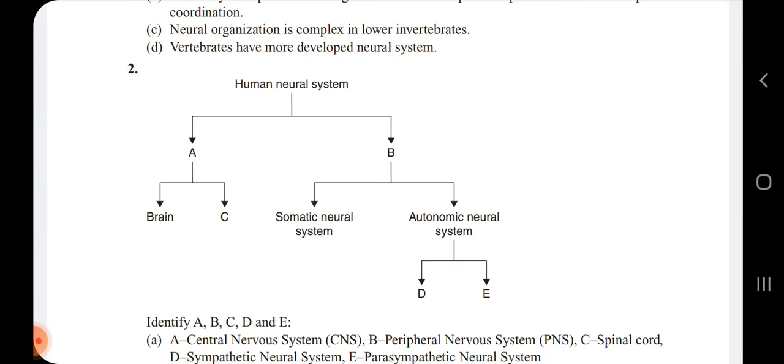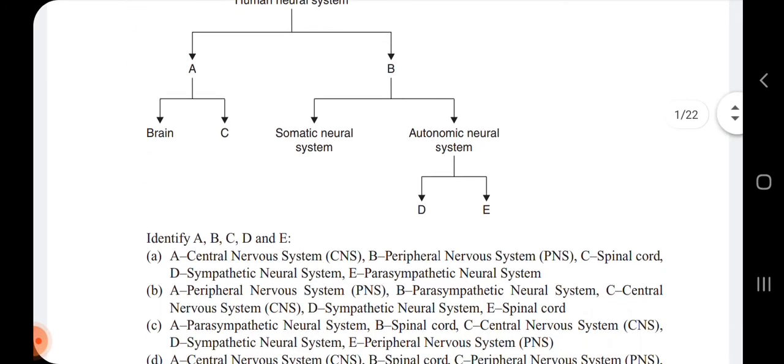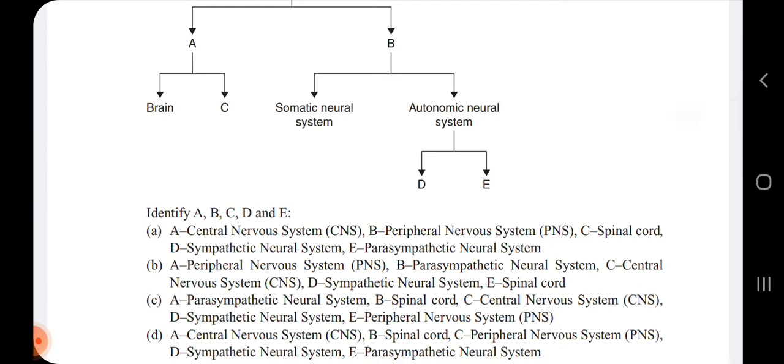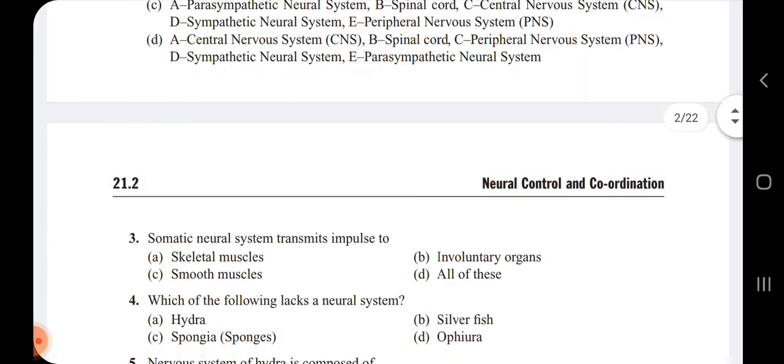The autonomic neural system is further classified into the sympathetic neural system and the parasympathetic neural system. So according to this, A is the central nervous system, B is the peripheral nervous system, C is the spinal cord, and D and E are the sympathetic and the parasympathetic neural system. Hence option A is the right answer for the second question.